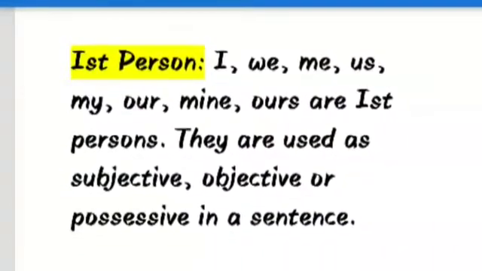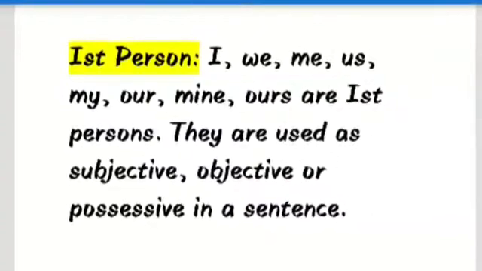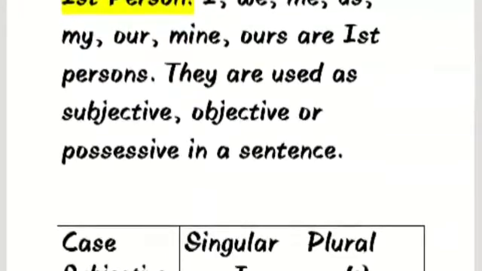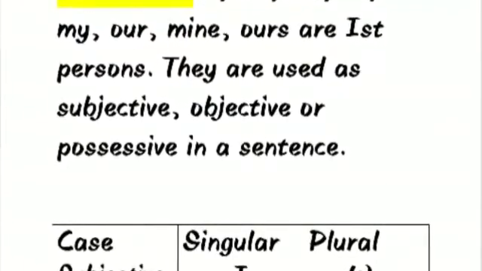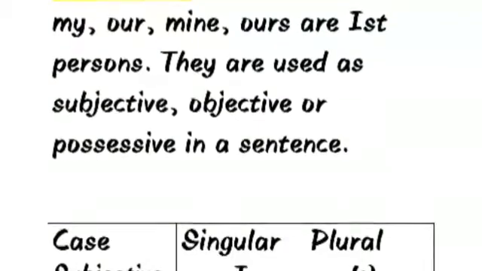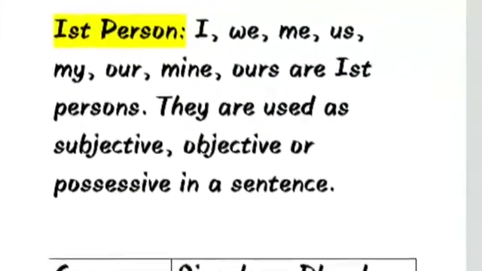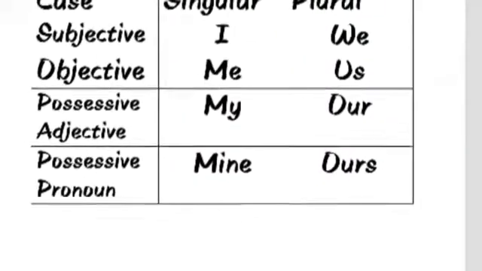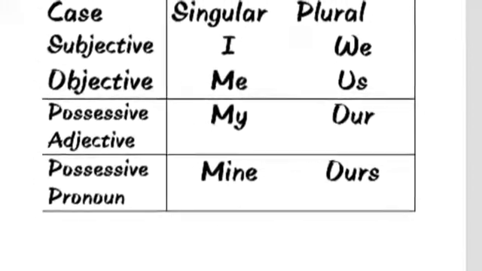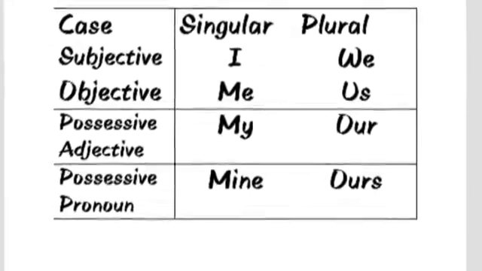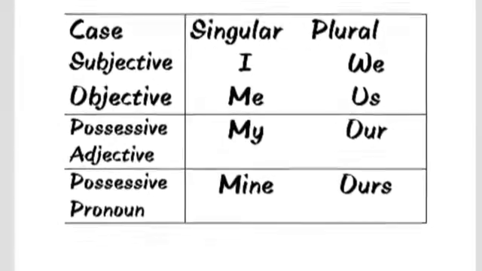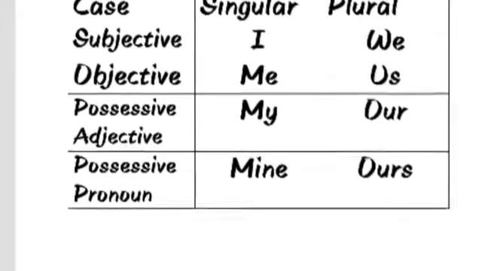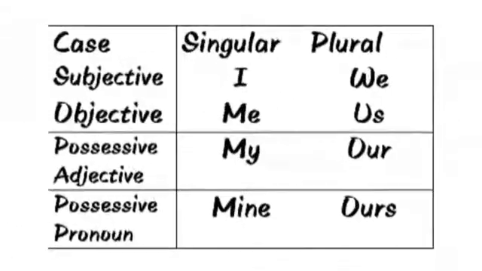First persons: I, we, me, us, my, our, mine, ours are first persons. They are used as subjective, objective, or possessive in a sentence. Now see the table. There are three columns. In the first column, there is case. As you know, there are three cases: subjective, objective, or possessive. Possessives have two types: possessive adjective, possessive pronoun.